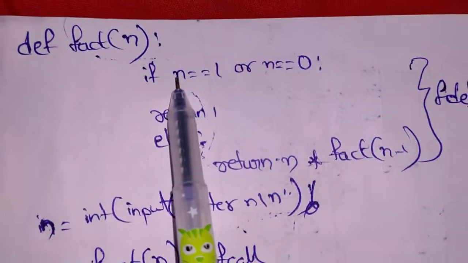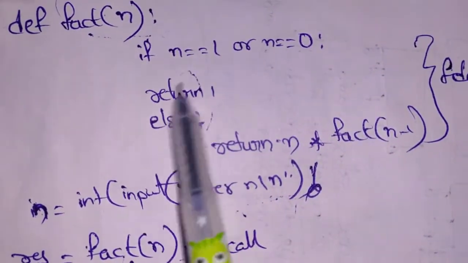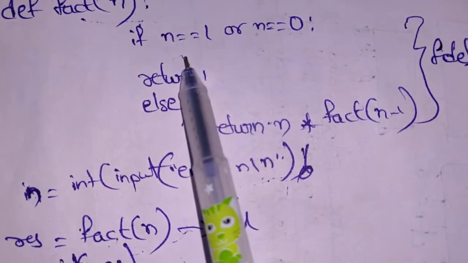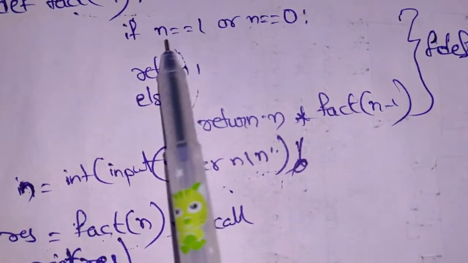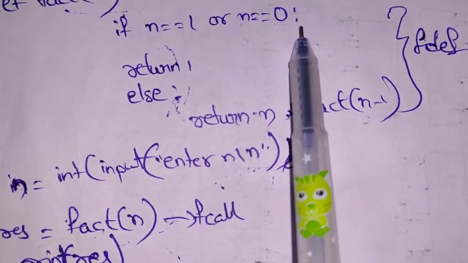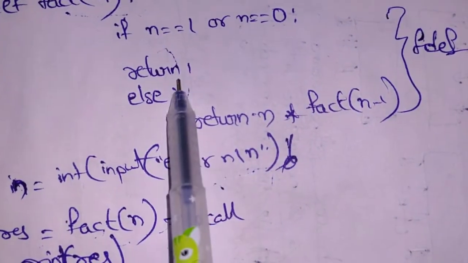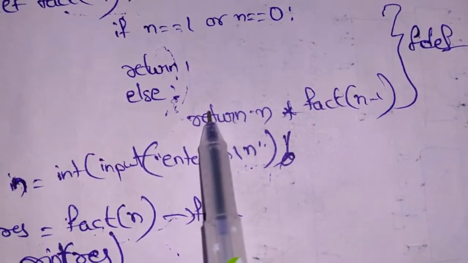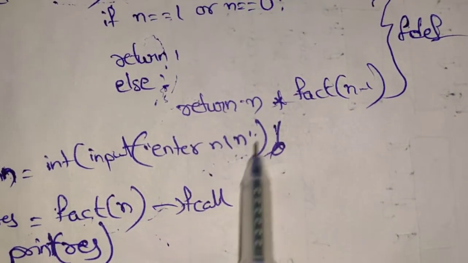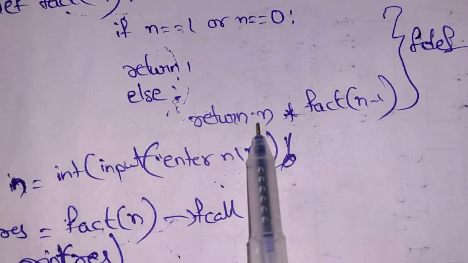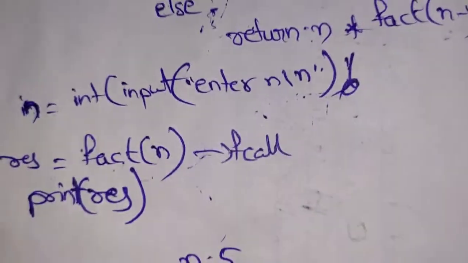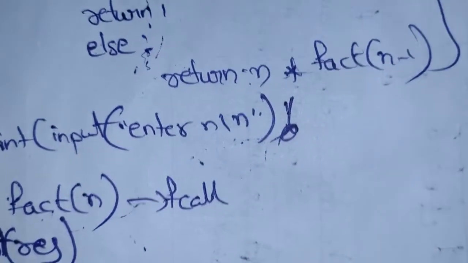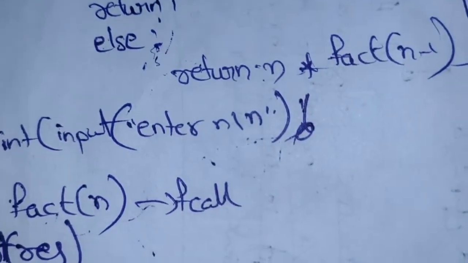First it will go here and it will go to the definition, and as we have n equal to 5, it will check the condition here. If n equal to 1 or n equal to 0, it will execute this. As n is 5, it won't go to the if, so it will come to the else and it will return n, so it will return 5 into factorial of n minus 1.